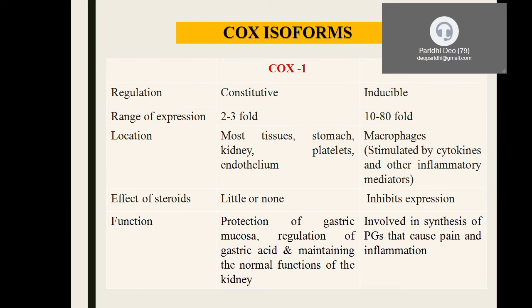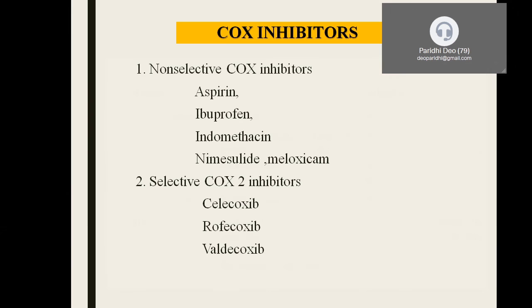Now, what is the benefit of the presence of COX-1? As I said, in gastric mucosa the presence of COX-1 gives rise to prostaglandins, which protect the gastric mucosa, and they also play an important role in regulation of gastric acid secretion and maintaining the normal function of the kidney. In case of COX-2, it is mainly involved in the synthesis of prostaglandins that cause pain and inflammation. They are the painful substances, the COX-2.